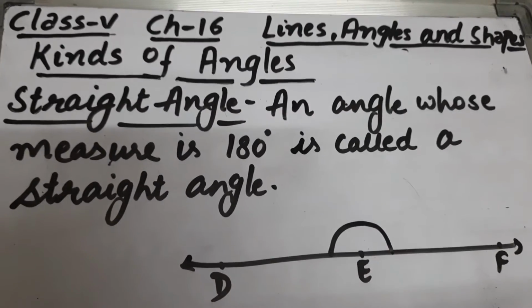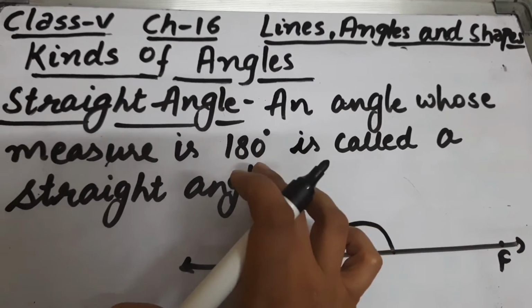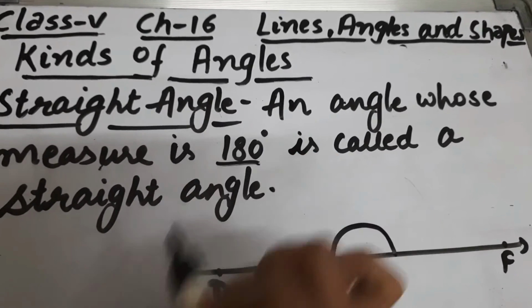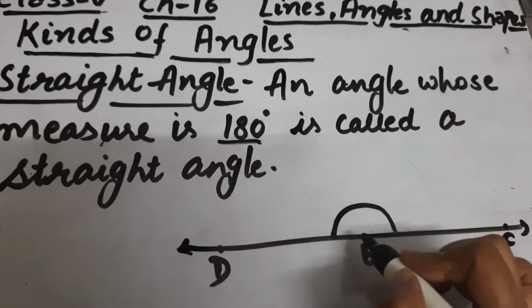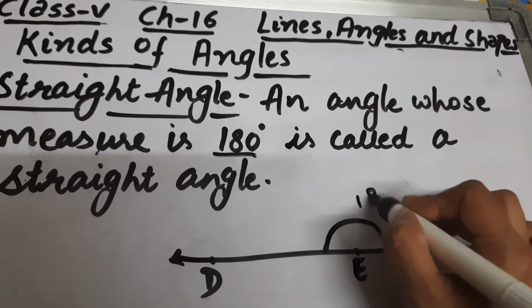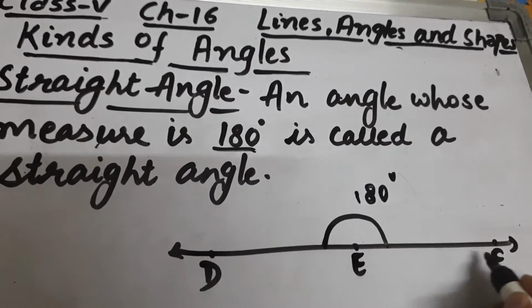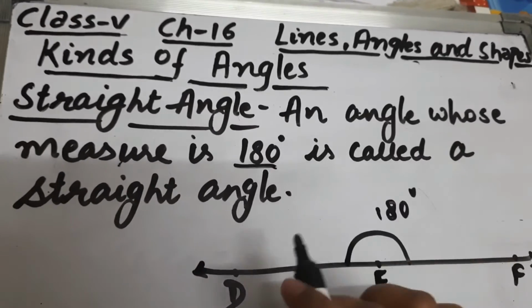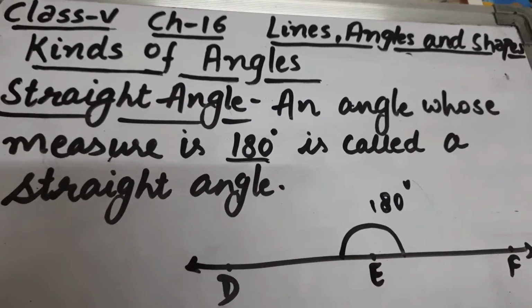Next comes straight angle. What is a straight angle? An angle whose measure is 180 degree is called a straight angle. So here DEF is a straight angle because its measure is 180 degree. This is a straight angle. An angle whose measure is 180 degree is called a straight angle.